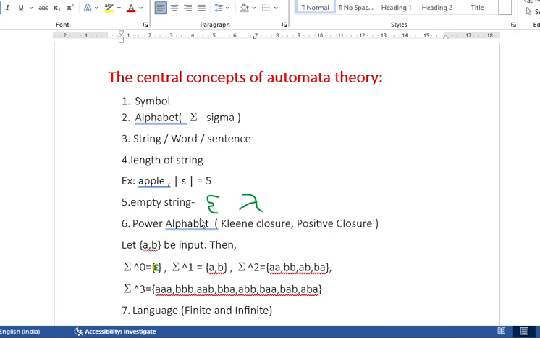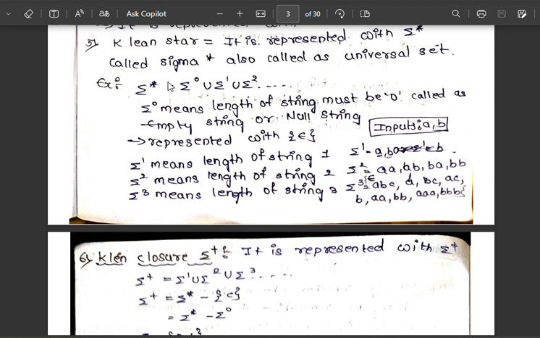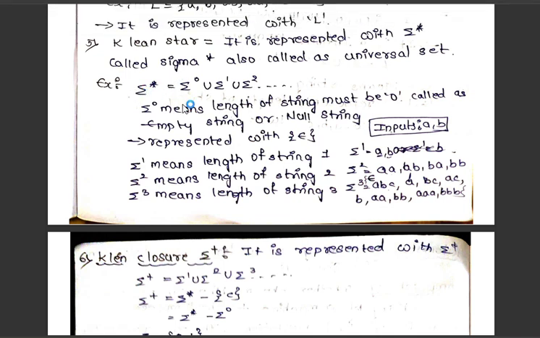Now let's understand the formula. In the power of an alphabet, we have two things, which are Kleene closure and positive closure. What is the Kleene closure and positive closure? The Kleene closure formula is sigma star equals sigma naught union sigma 1 union sigma 2, and so on.